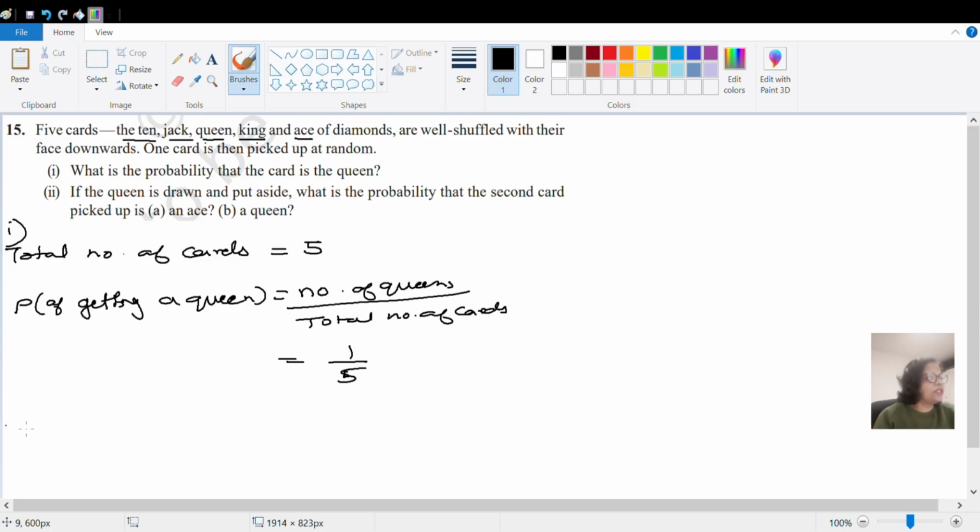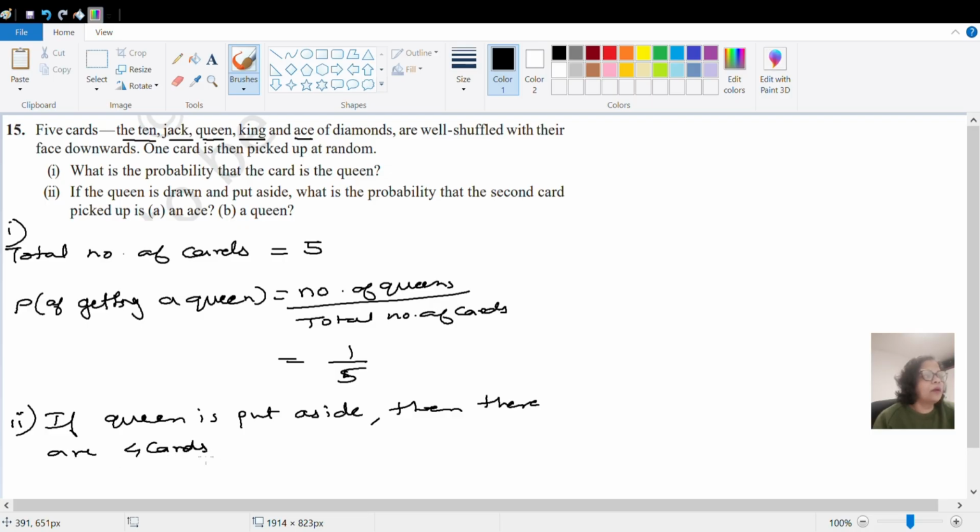Let us go to the sub question number 2, which says if the queen is drawn and put aside. So now queen is put aside, how many number of cards are available with us? Then there are 4 cards available. Okay. So first sub question is of getting an ace.